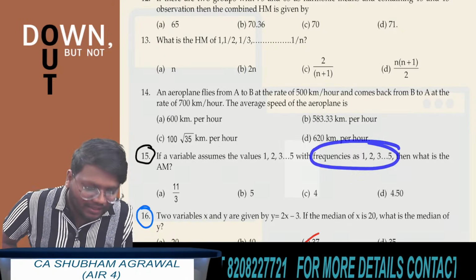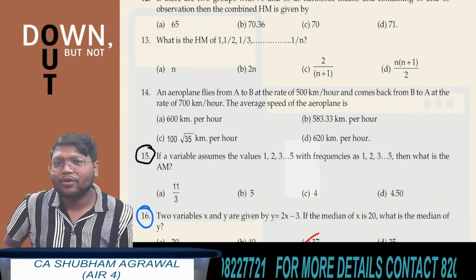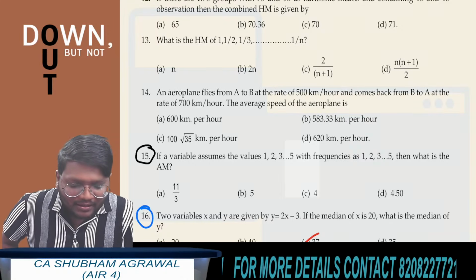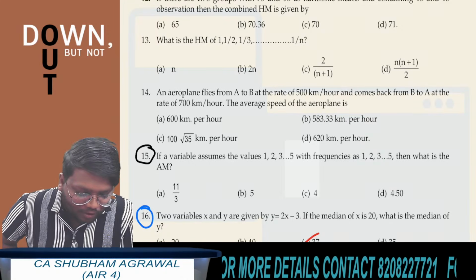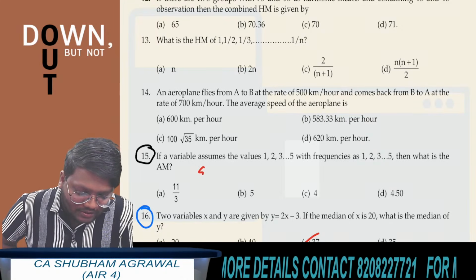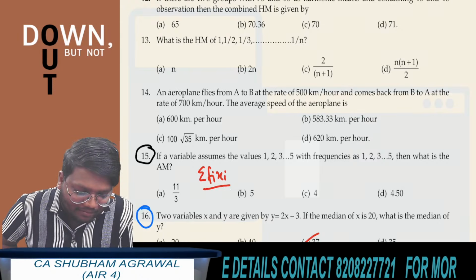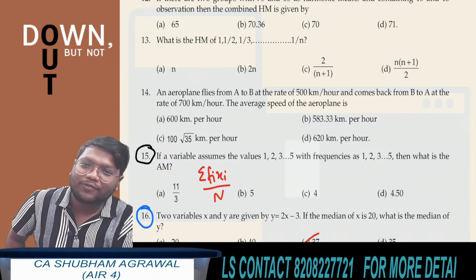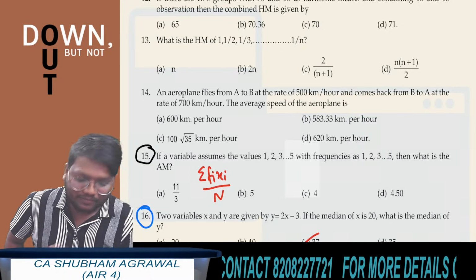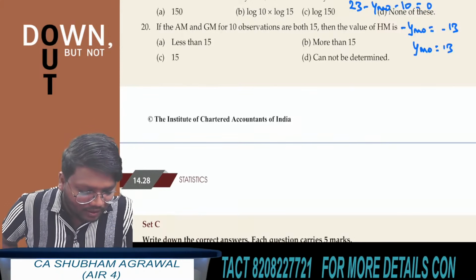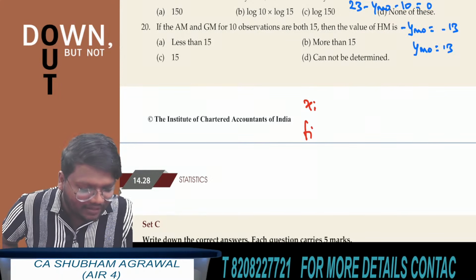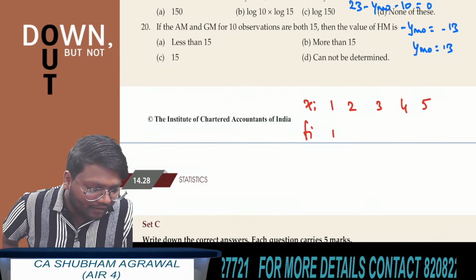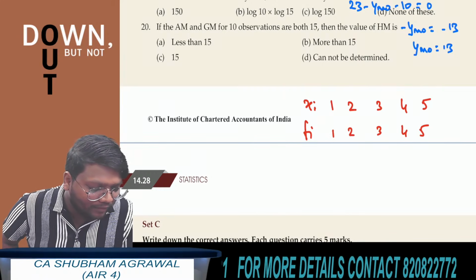Here frequencies are given, so definitely we have to use the formula of arithmetic mean of a frequency distribution. There is only one formula. What is the formula to find the arithmetic mean of a frequency distribution? Summation of fi xi divided by capital N. All of you quickly use this formula and you will get the answer. Here xi is given as 1, 2, 3, 4, 5, and fi is also 1, 2, 3, 4, 5.